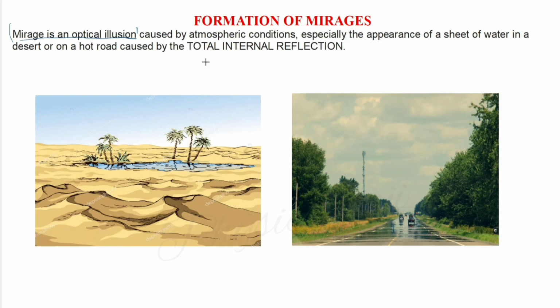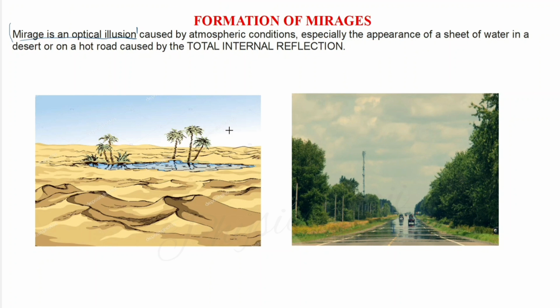We know when we travel on the roads during daytime, you can observe that some of the water has collected on the surface of the road at a far distance from you. But when you go there, we did not find any water on the surface of the road.